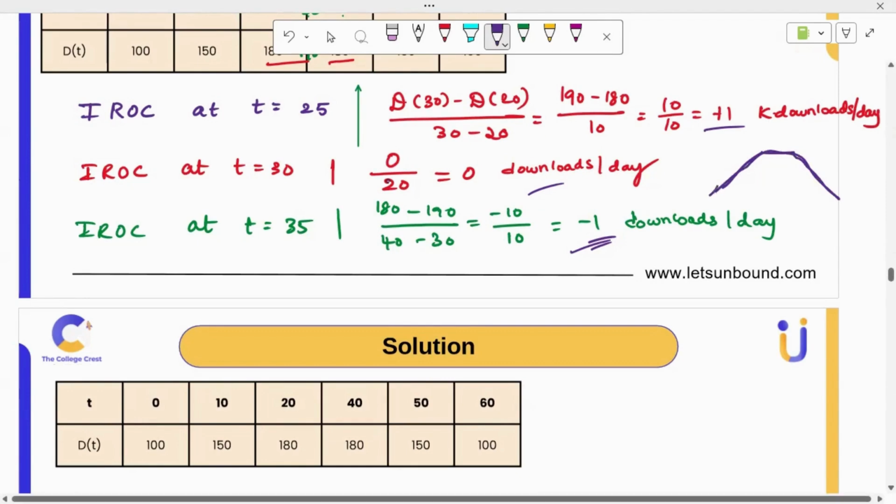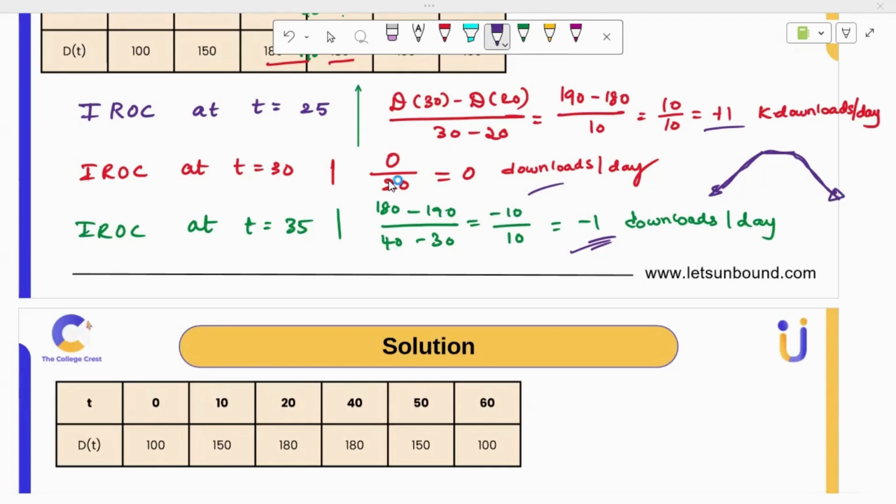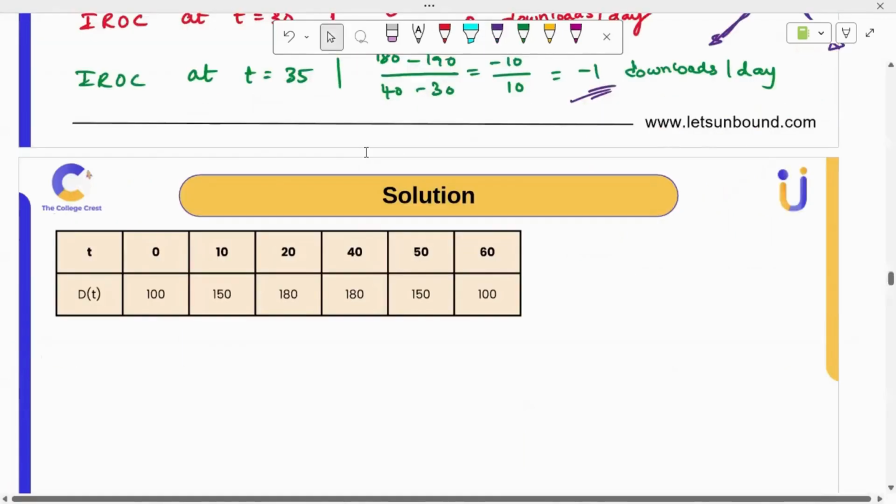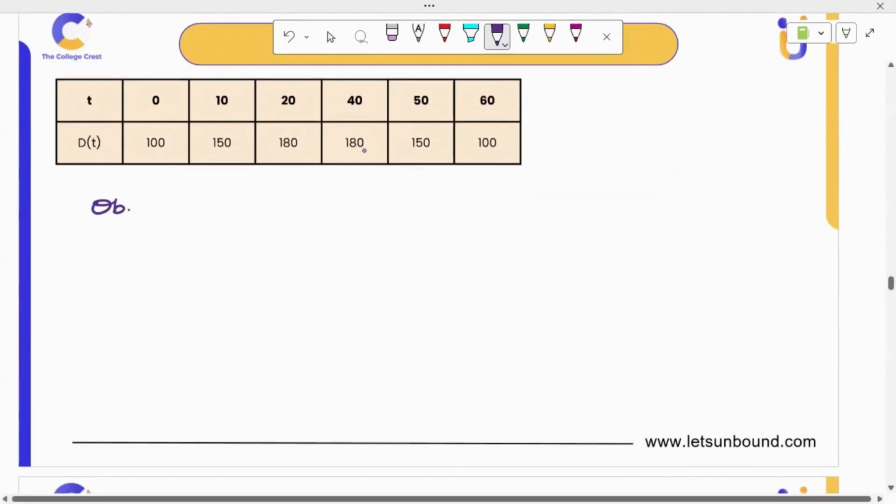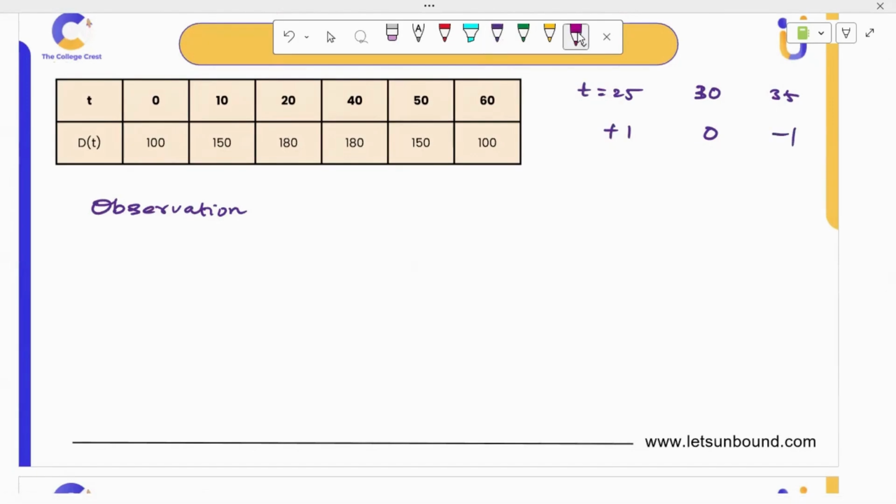So it again confirms that quadratic will be the best fit for this real life model. Even these estimates are symmetric. So I'm doing the observation here. So t equal to 25, 30, 35, we got +1, 0 and -1.